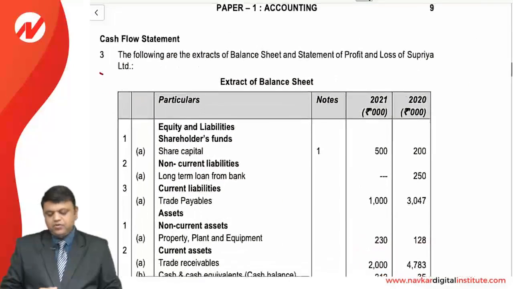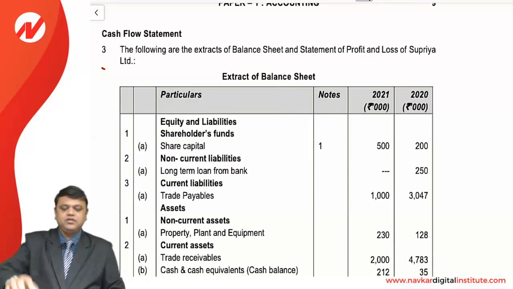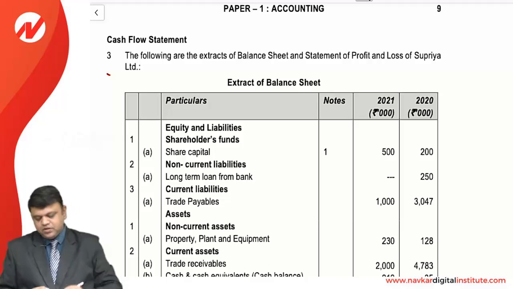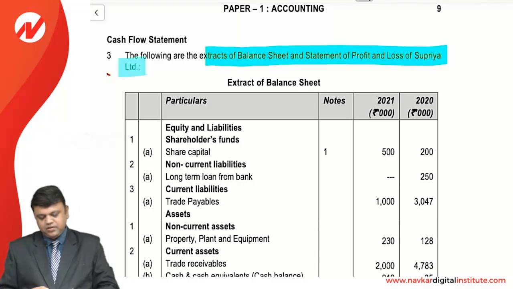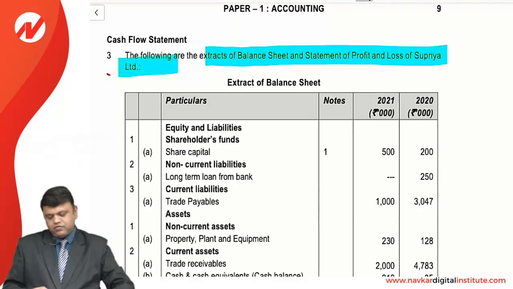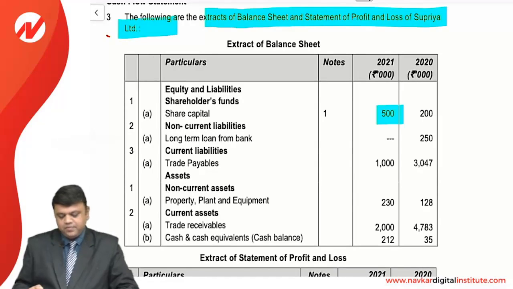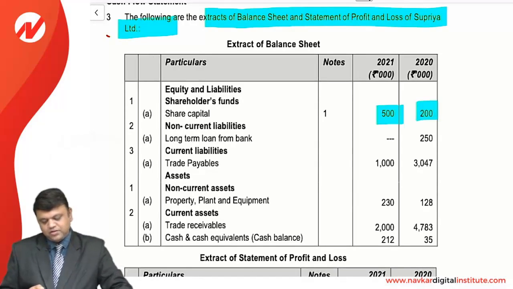Okay, now we move to the next one, and that is the cash flow statement. The following is the extract of the balance sheet and the statement of P&L that is given in a question. First of all, we will read the balance sheet extract. Equity and liability, shareholders' fund, share capital, that is current 500 and the previous is 200, the amount in 1000. Non-current liabilities, long-term bank loan, earlier 250, now nil. Current liabilities, in which trade payables earlier 3,047,000, now only 1,000.